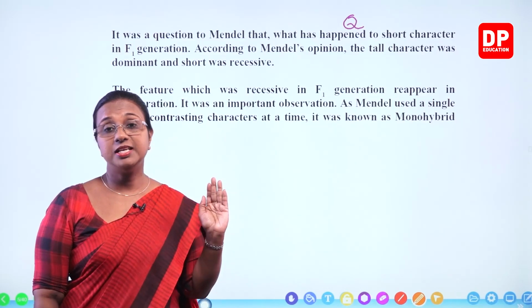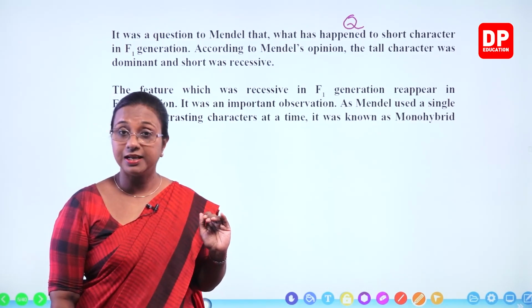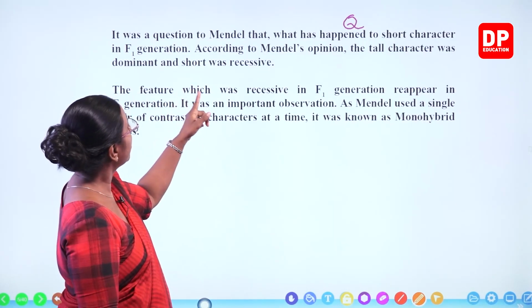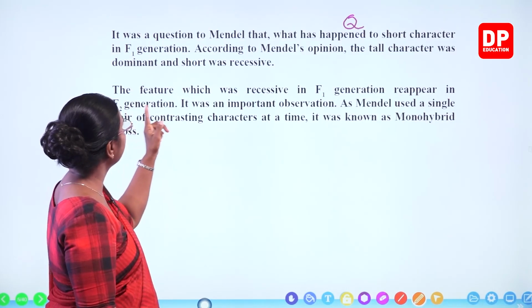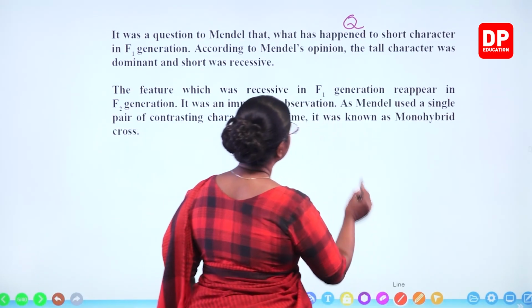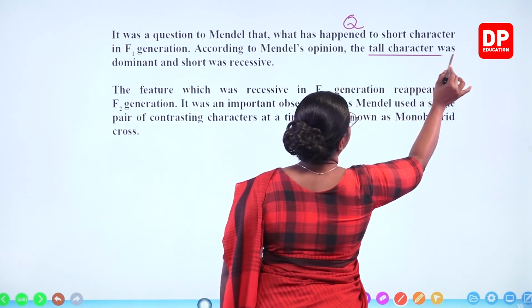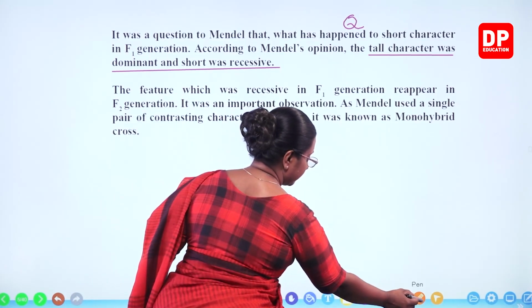That was not seen in the first generation, but it again reappeared in the second generation. According to Mendel's opinion, the tall character was dominant and short was recessive. That's again an important thing. Tall character was dominant and short was recessive.